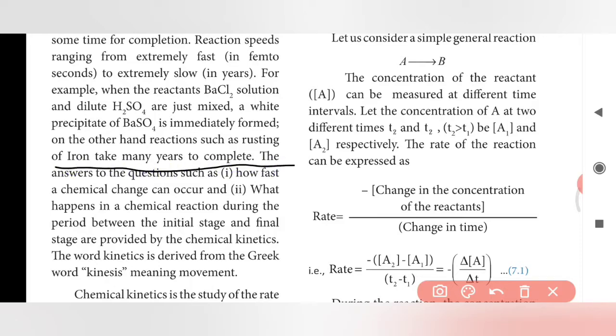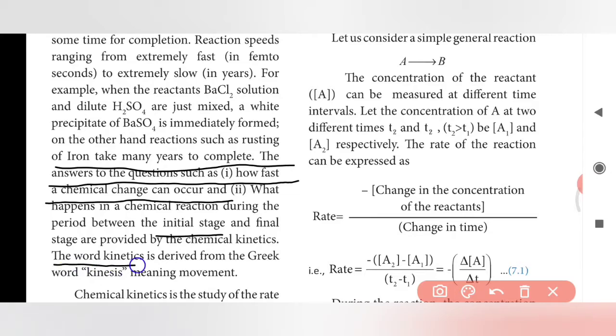The answers to questions such as how fast a chemical change can occur, and what happens in a chemical reaction during the period between the initial stage and the final stage, are provided by chemical kinetics. The initial stage is before the starting of the reaction, and the final stage is after the completion of the reaction.